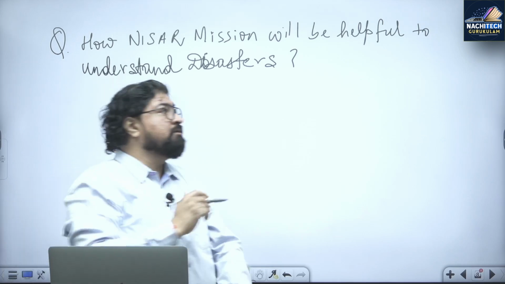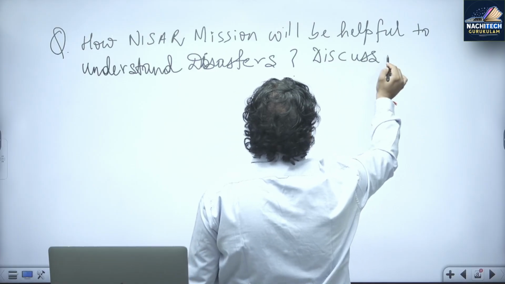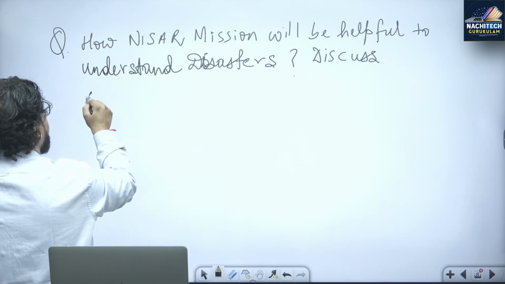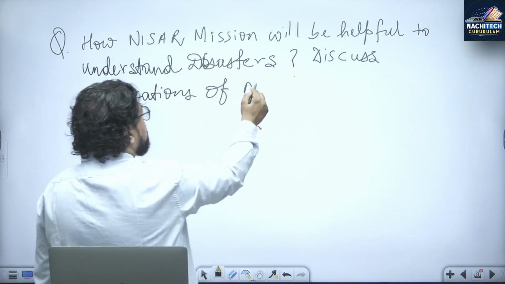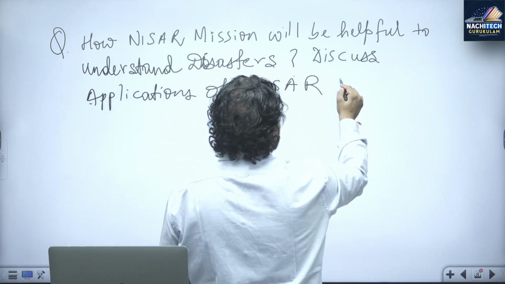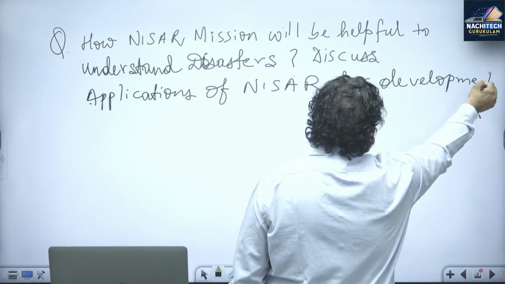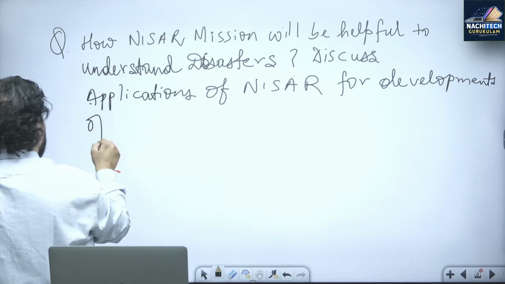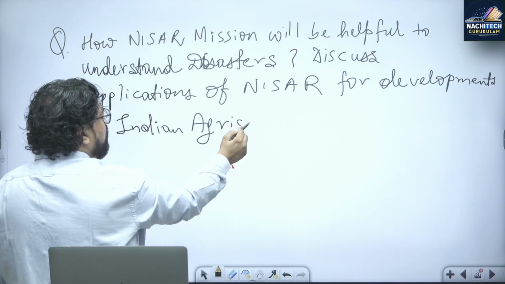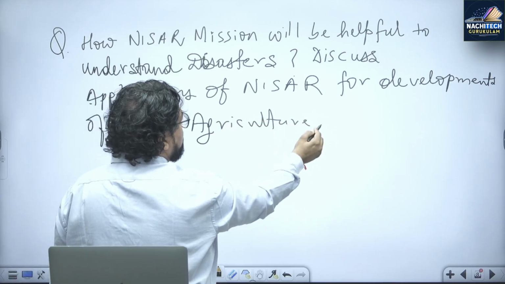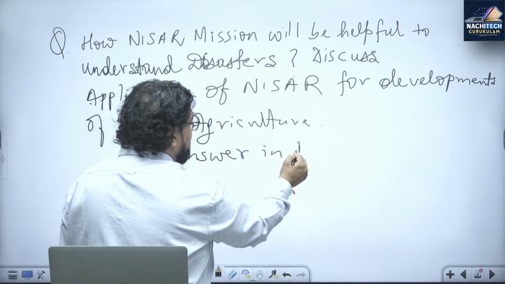Now the second part of the question: discuss applications of NISAR for development of Indian agriculture. See, a question setter can ask you any kind of question there. Suppose again a 10 marks question, answer in 150 words.